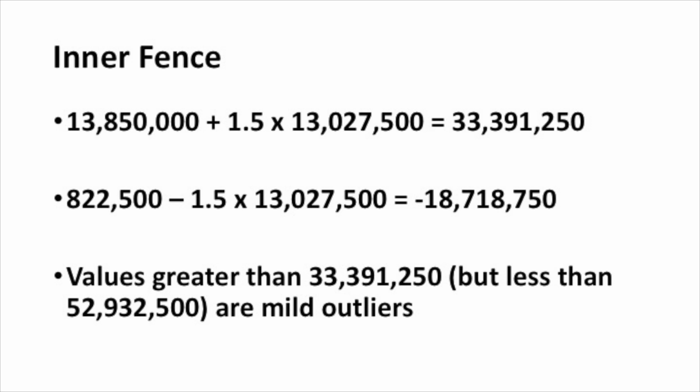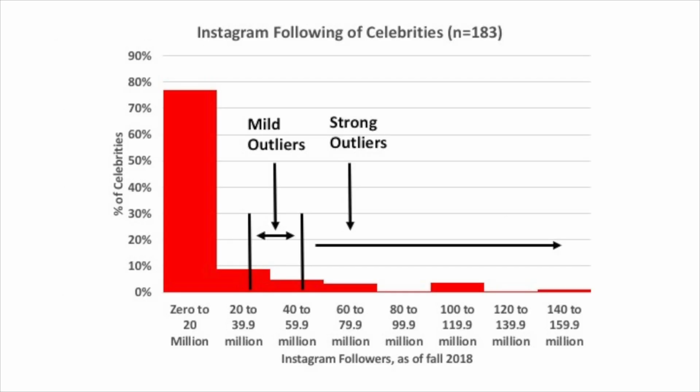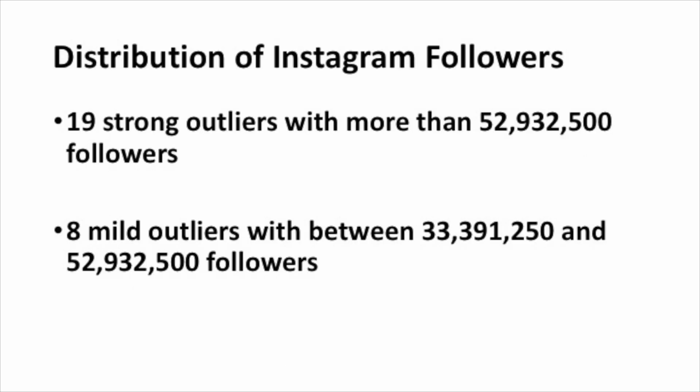Now we can go back to our histogram, and we can actually show the classes that include the strong and mild outliers. If you think about that first class, between 0 and 20 million Instagram followers, of course none of them are outliers, but it includes over 70% of the distribution. If you look at the other end of the histogram, there are 19 strong outliers with more than 52.9 million followers, and then there are 8 mild outliers with between 33.3 million and 52.9 million followers. So overall, we've identified about 27 outliers.